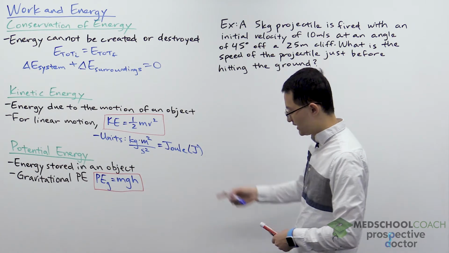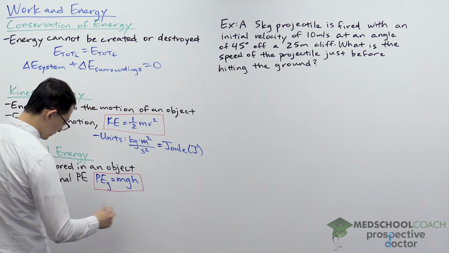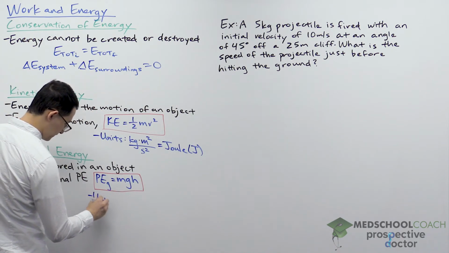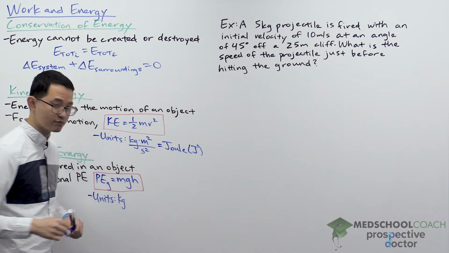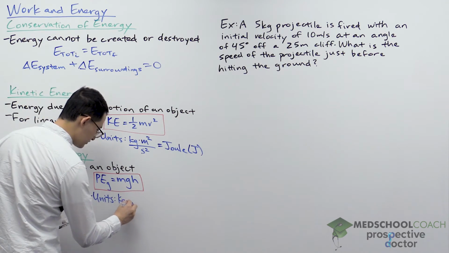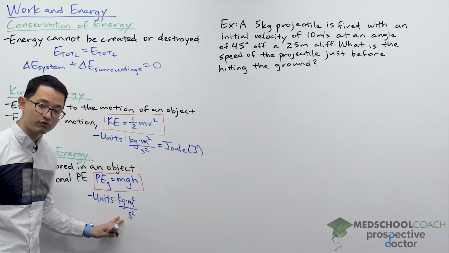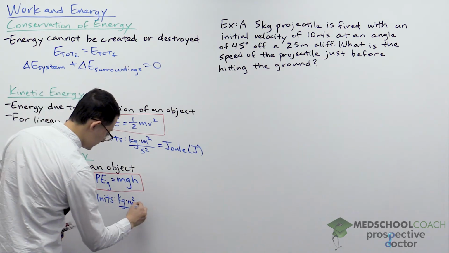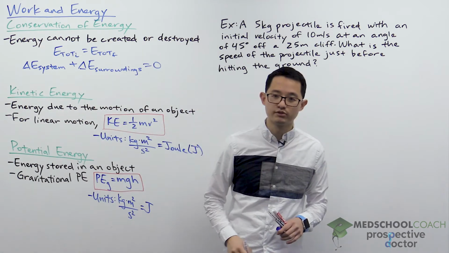So similarly, looking at this equation, mass times gravity times height, we can figure out the units for gravitational potential energy. Mass is still kilograms, gravity is meters per second squared, height is in meters, so again, this is going to leave us with the same kilogram meter squared per second squared, telling us that potential energy also has units of joules.